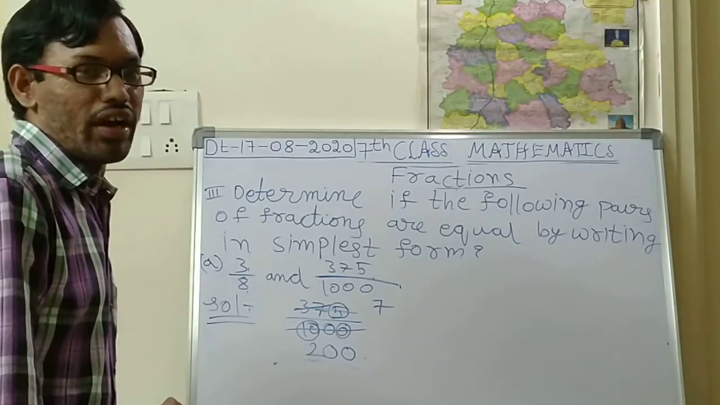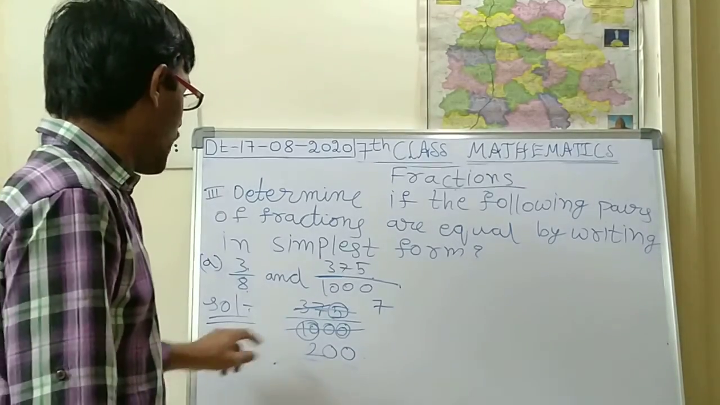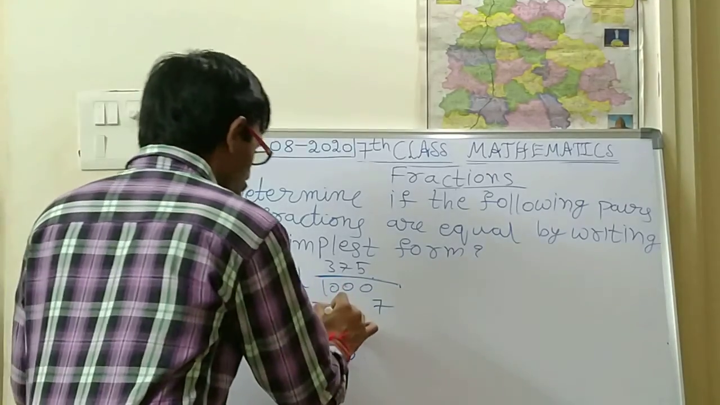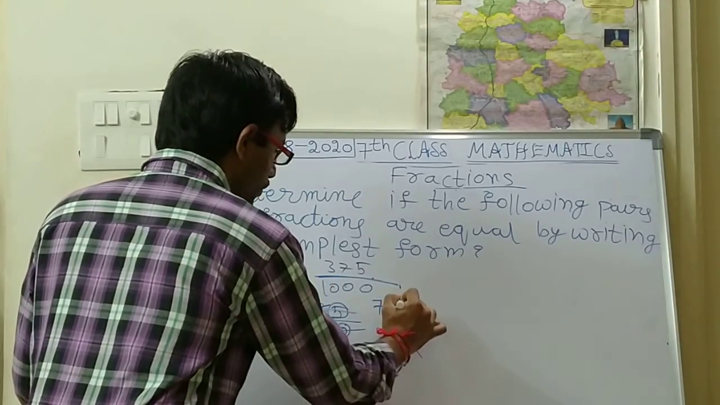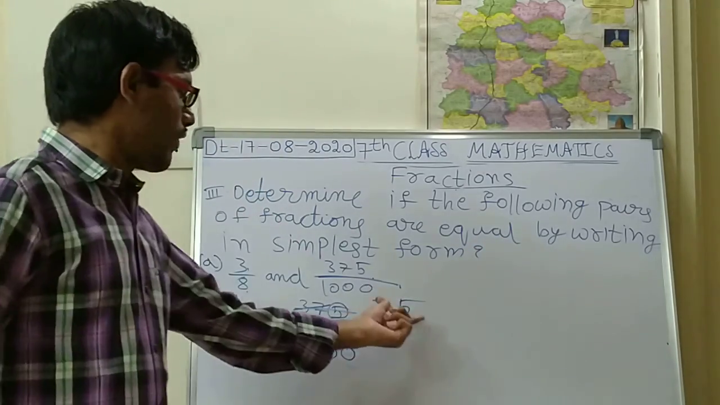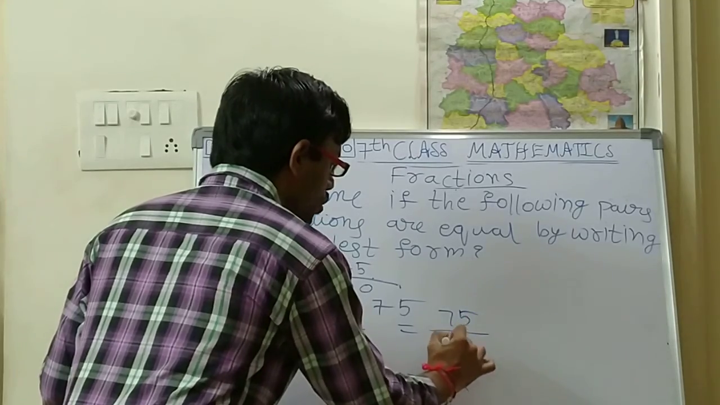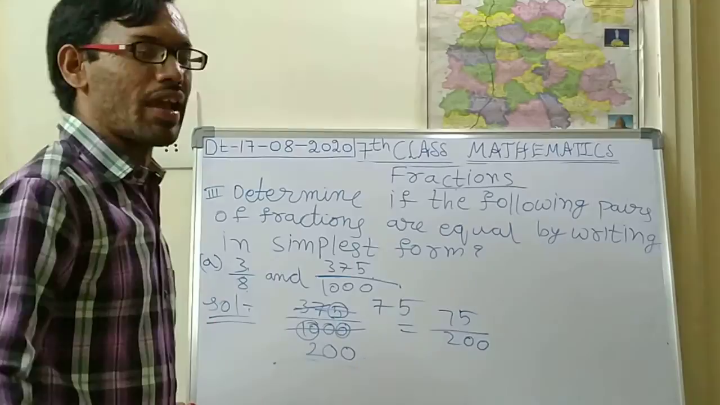5 7s are 35. So how many is 37 minus 35? 2. So 2 5s are 25. 5 5s are 25. So 75 by 200. So what is the answer? 75 by 200. Still there is a cancellation going.